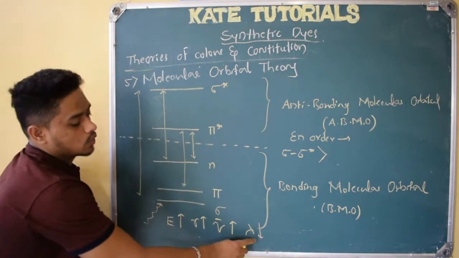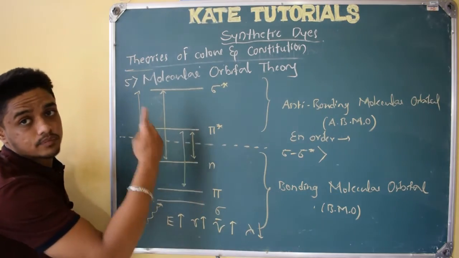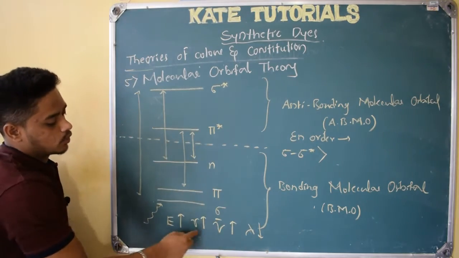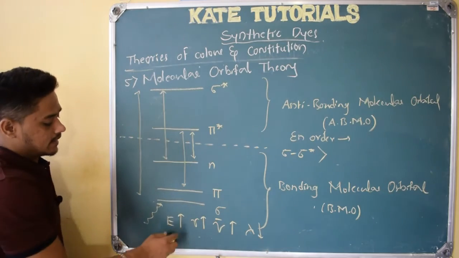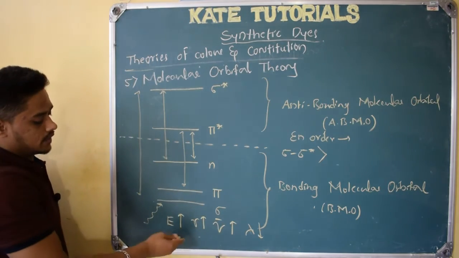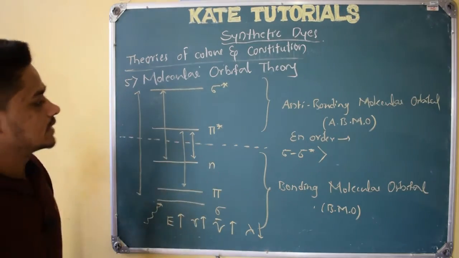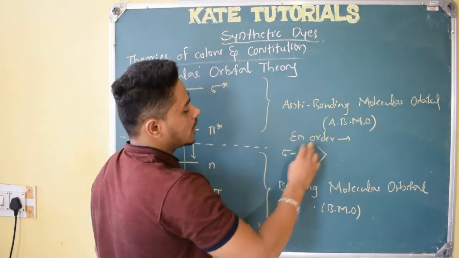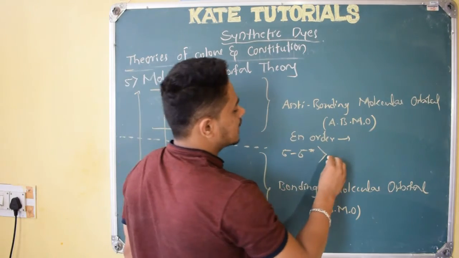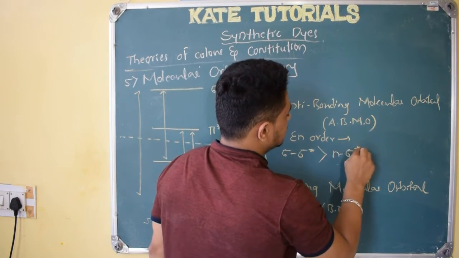Greater energy means lower wavelength; lower energy means greater wavelength. Energy, frequency and wave number are all directly proportional. So the energy required for sigma to sigma star transition will be very high compared to n to sigma star. Then comes n to sigma star.